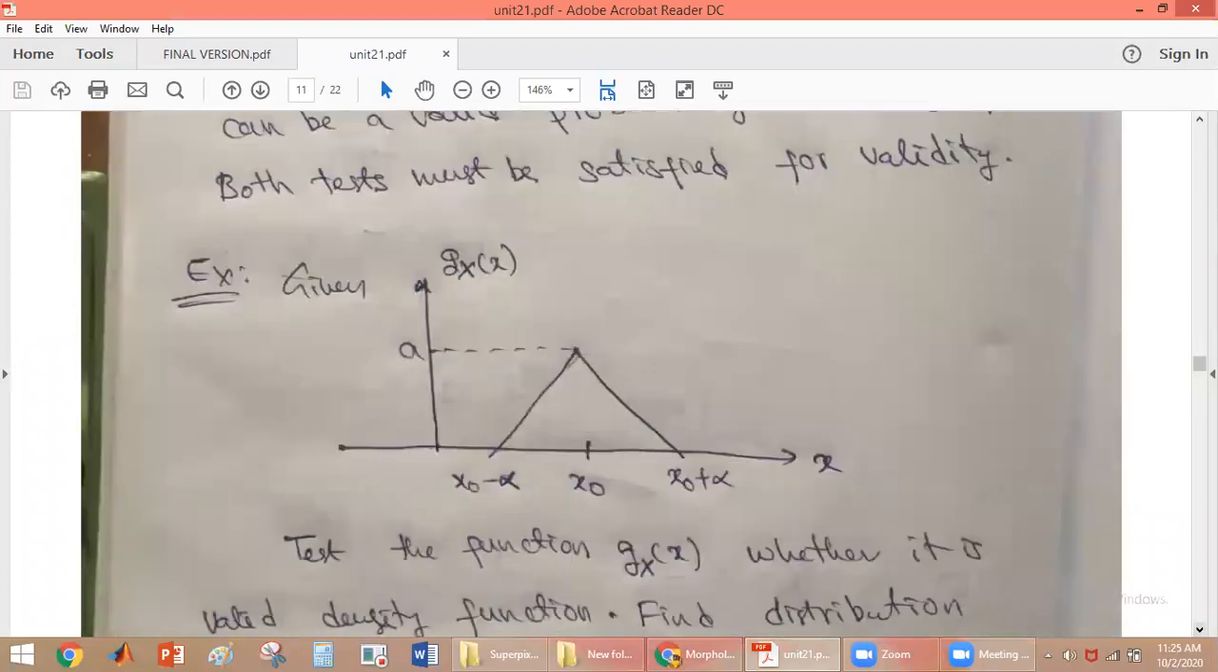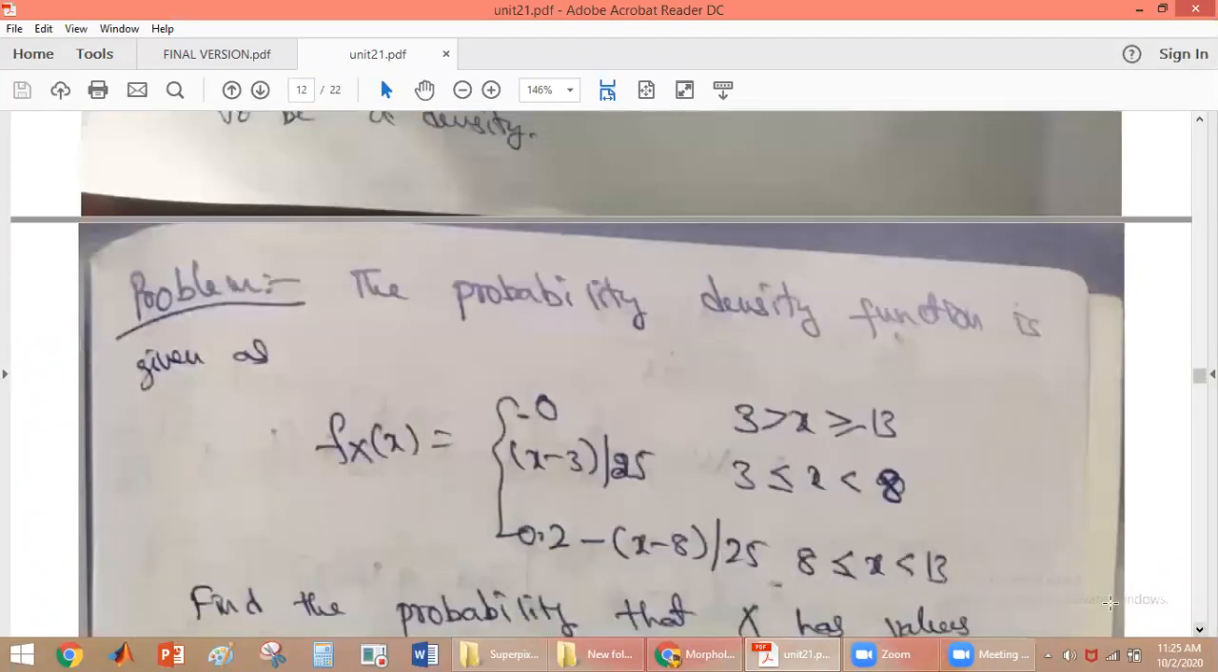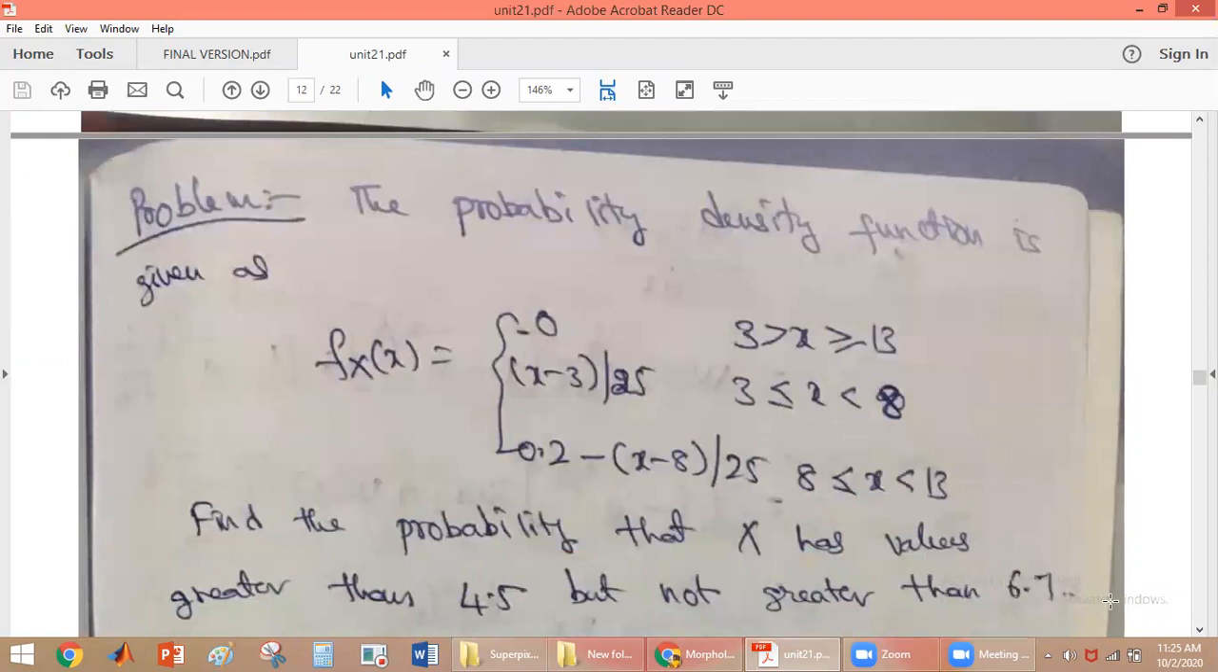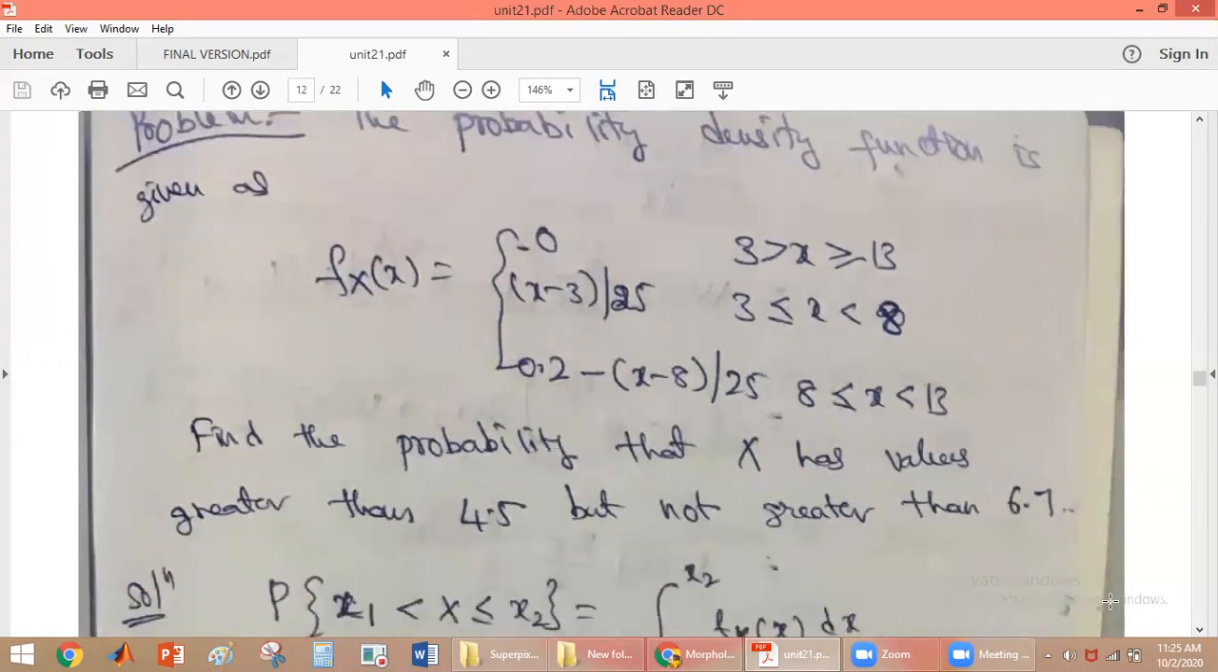So these are the properties, and here we'll discuss one problem. The probability density function is given like this. It has the value 0 for x less than 3 and x greater than or equal to 13; x minus 3 by 25 for 3 less than x less than 8; and 0.2 minus x minus 8 by 25 for 8 less than or equal to x less than 13. Find the probability that x has values greater than 4.5 but not greater than 6.5.